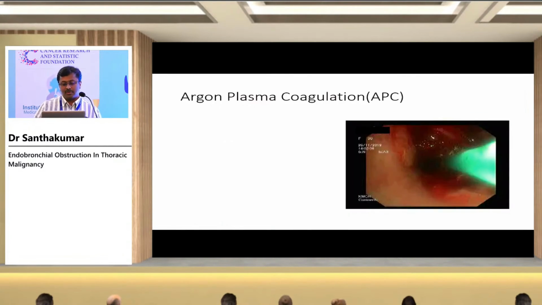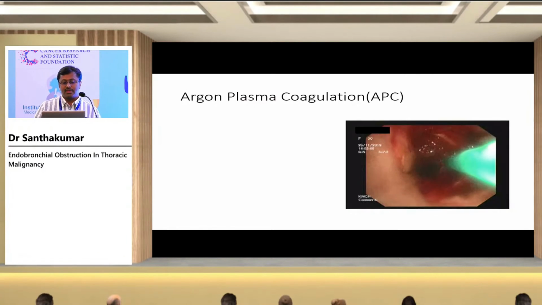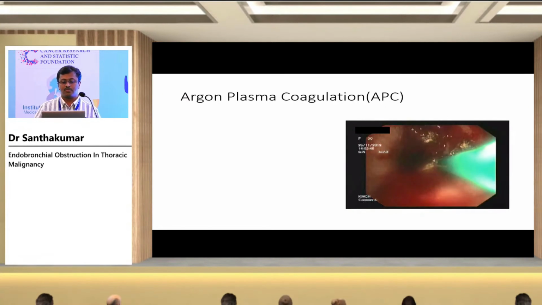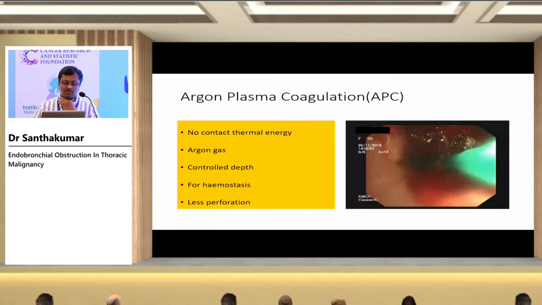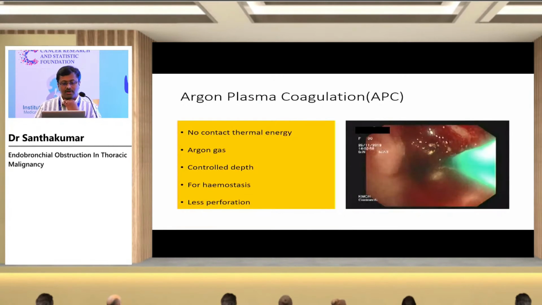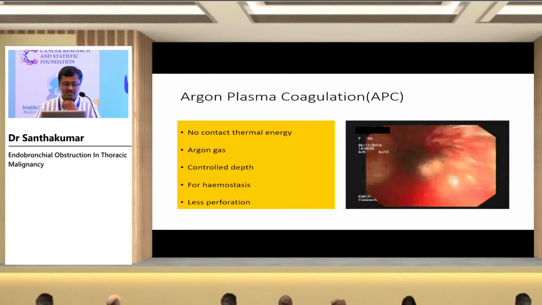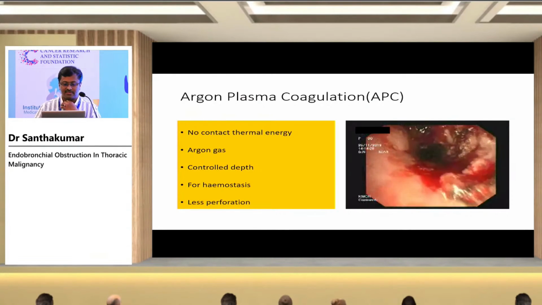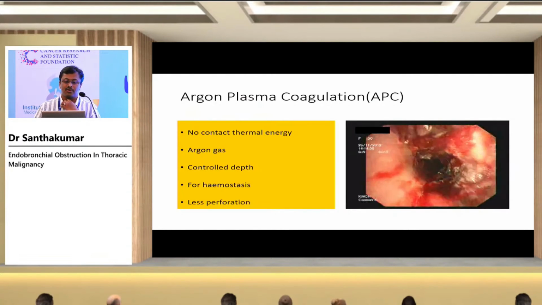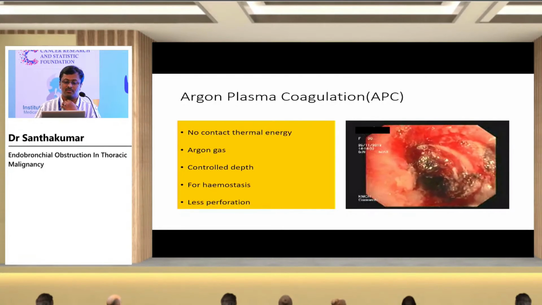This is argon plasma coagulation, wherein the APC probe is introduced through a flexible bronchoscope, used to achieve more of a hemostasis. The tumor is debulked, and there's a lot of bleeding from the tumor surface or tumor bed. You can spray APC over the tumor bed to control the bleed. Basically it is a non-contact thermal energy. Argon gas is used, and you can have a controlled depth of penetration here, and it is more useful for hemostasis. The chance of perforation is less here. You can see that reasonably good hemostasis is achieved after spraying APC over the tumor bed.